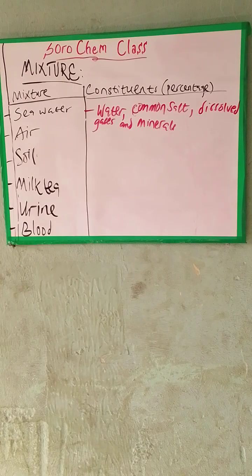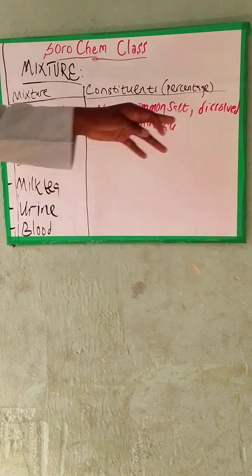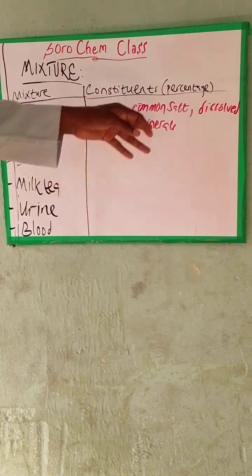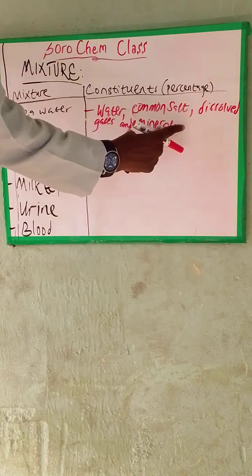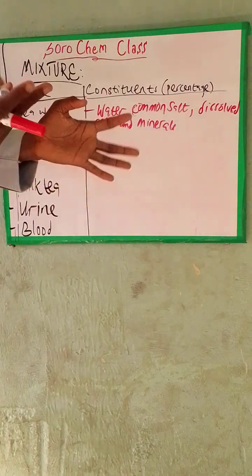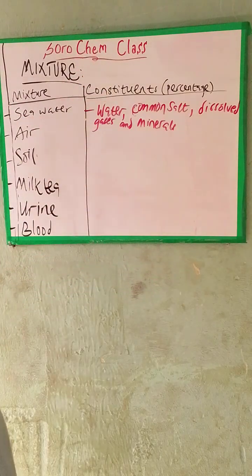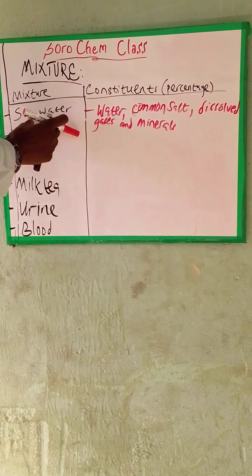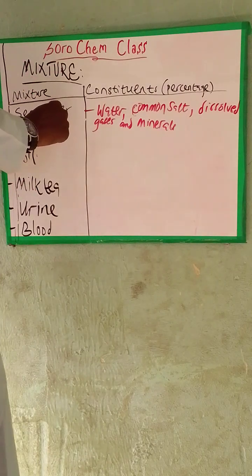Now, water is a substance. Common salt is a substance. Dissolved gas is a substance. Minerals is a substance. All these substances can be physically joined together to form seawater, and if this happens, we have a mixture.